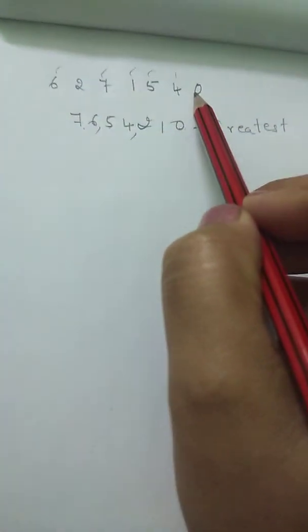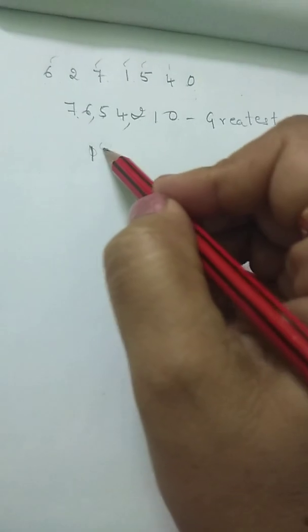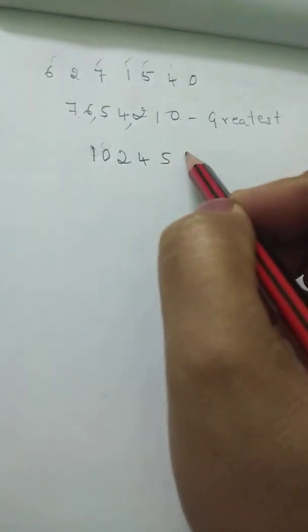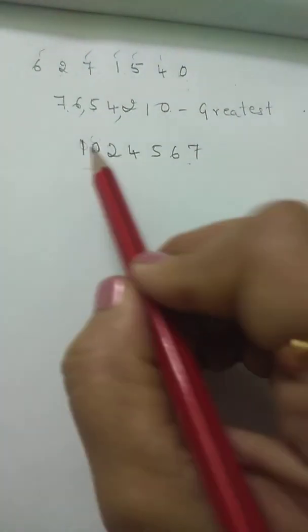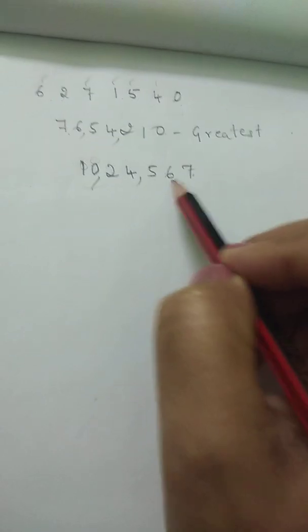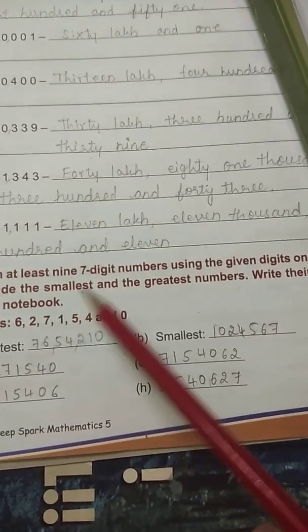Then let us write the smallest number. Which is the smallest digit here? 0. But we cannot take 0 as the first digit here. So what is next? Then 1, and then we can write 0 here. Which is the next smaller? Of course 2. Then after 2, 4. Then 5. Then 6. Then 7. So this is the smallest. 1, 2, 3, 4, 5, 6, 7, 7 digits. Let us insert the commas here. 10,24,567 is the smallest number.